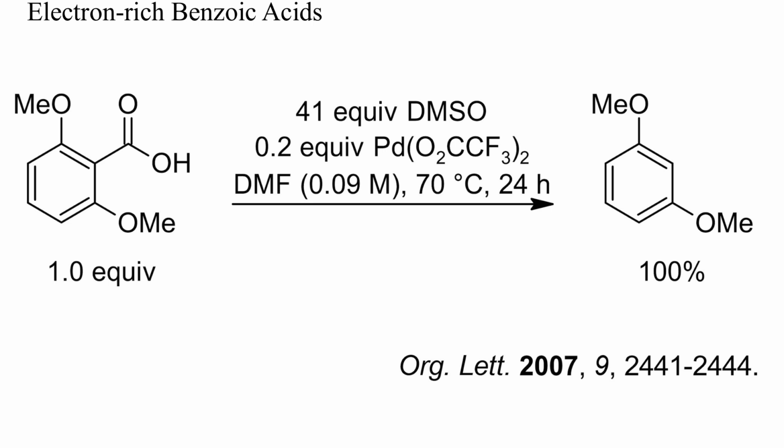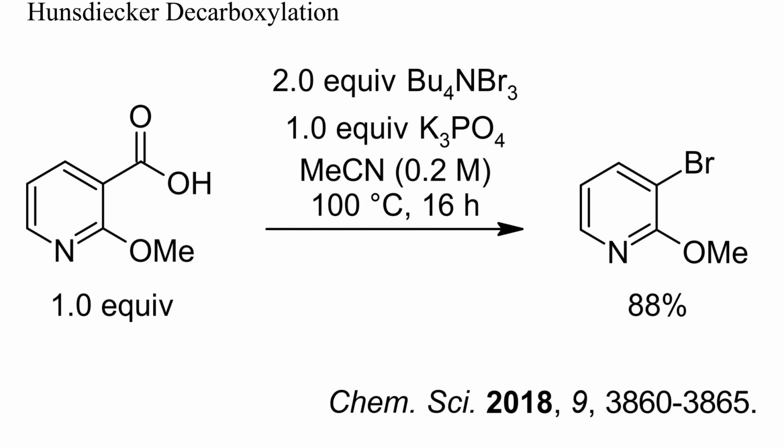catalytic palladium-2 in a mixture of DMSO and DMF. Although the yields were high in some instances, the scope of this reaction was rather limited. Hunsdiecker-type halogenating decarboxylations can also succeed with aromatic acids. Here, a substituted nicotinic acid was converted into 3-bromopyridine by heating with tetrabutylammonium tribromide in acetonitrile.